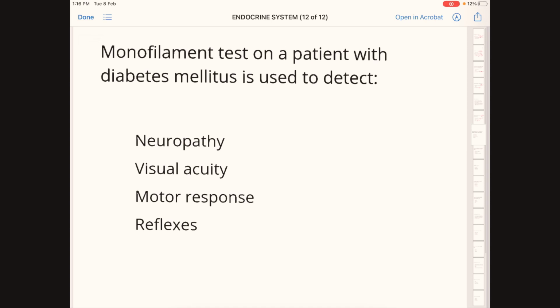Monofilament test on a patient with diabetes mellitus is used to detect: option A, neuropathy; option B, visual acuity; option C, motor response; option D, reflexes. Correct answer here is A, neuropathy. Next question.